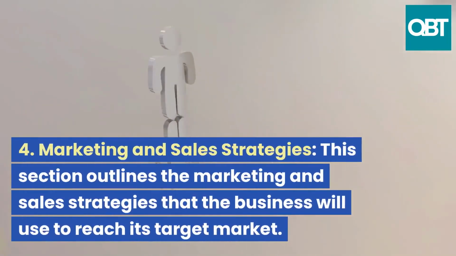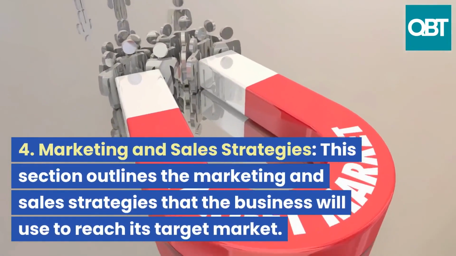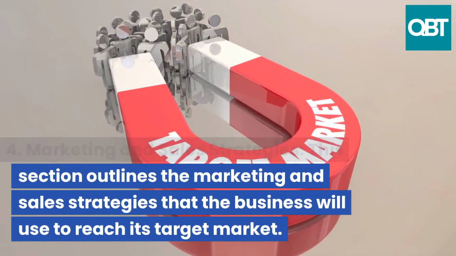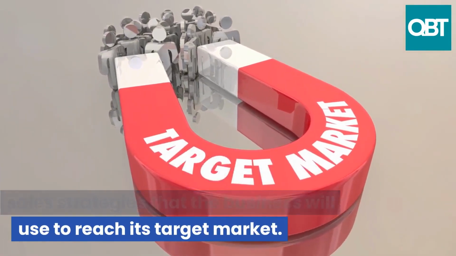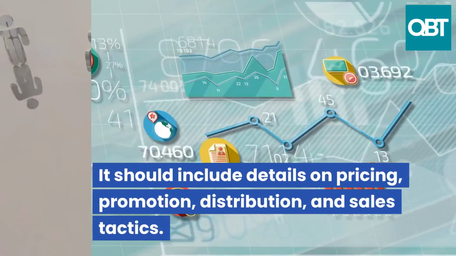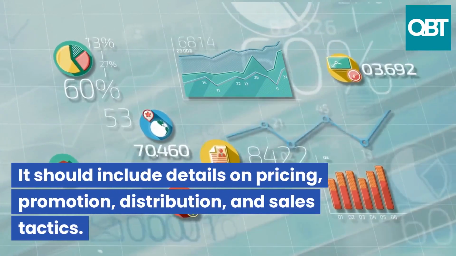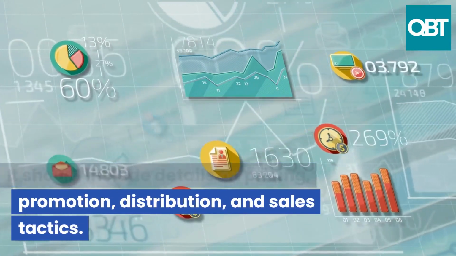4. Marketing and Sales Strategies. This section outlines the marketing and sales strategies that the business will use to reach its target market. It should include details on pricing, promotion, distribution, and sales tactics.